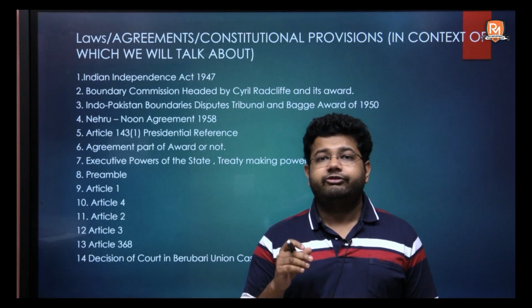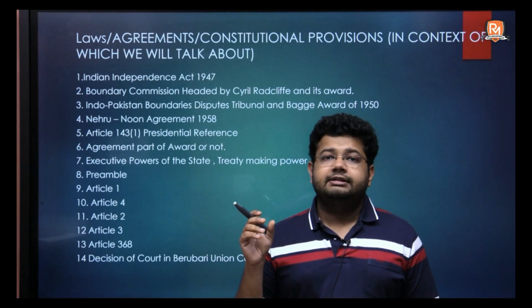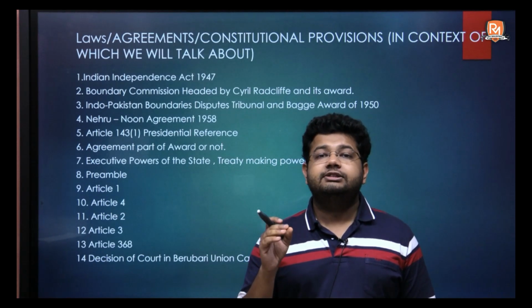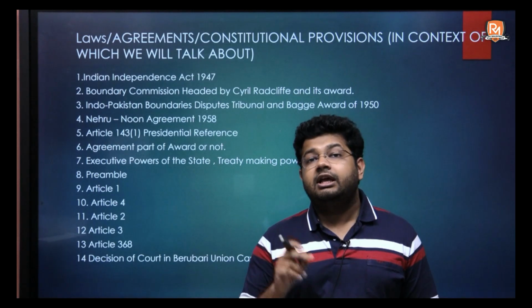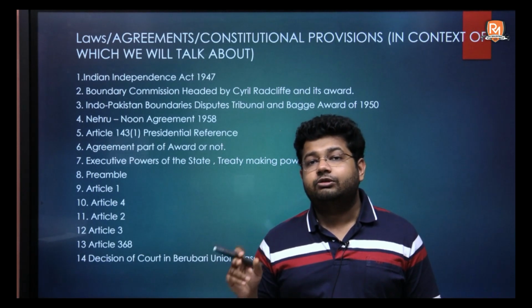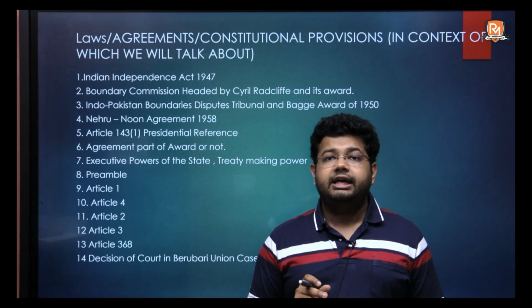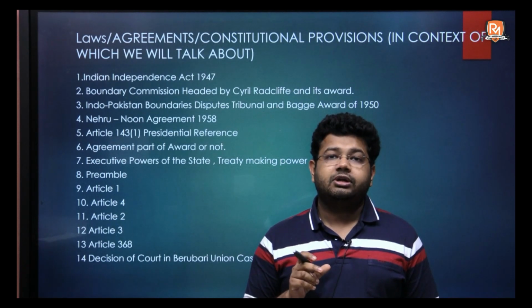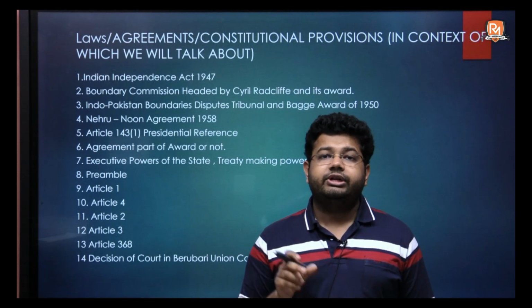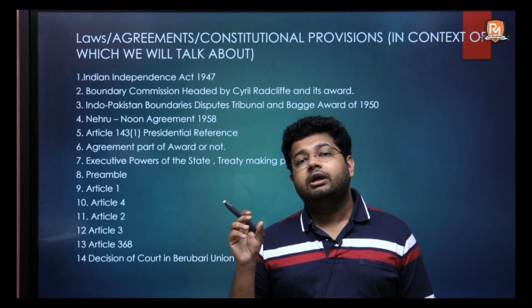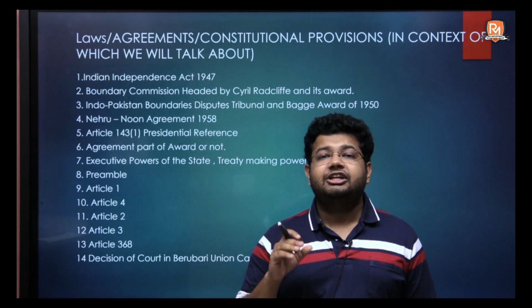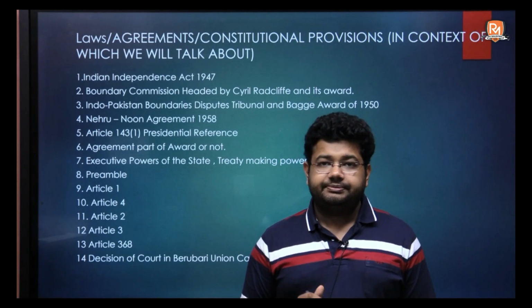However, if the Boundary Commission's award did not come before 15th August 1947, the date on which this act was to come into force, then it also made provision as to what territories would stay with India and what territories would go to Pakistan till such time that the award came in.